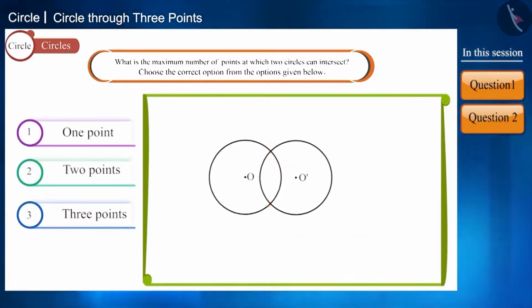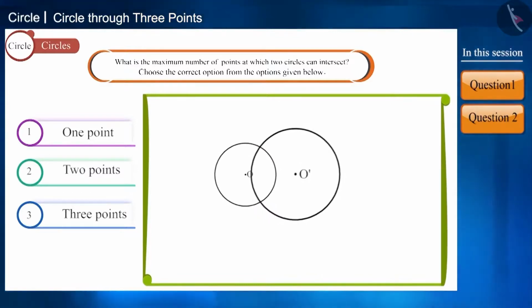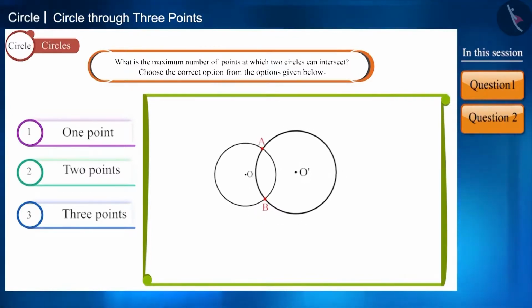Friends, you can see that whether we keep the size of the circles big or small, they will intersect at only 2 points. Therefore, the second option is correct. The maximum number of points at which two circles can intersect is 2. You can confirm this by taking more circles.